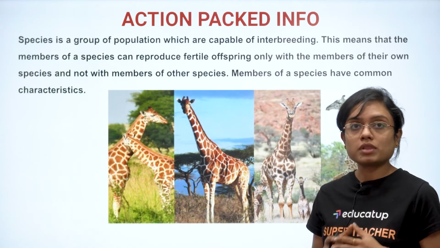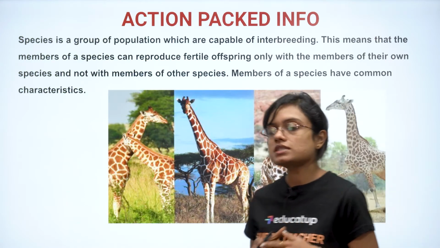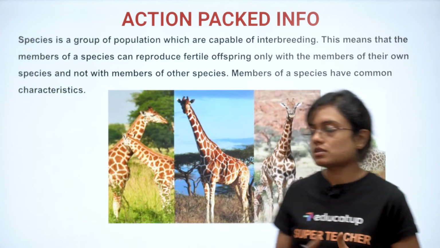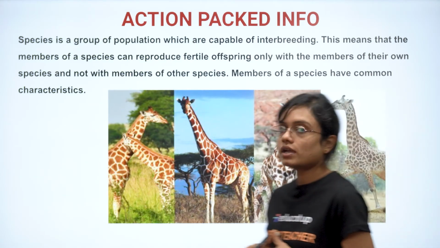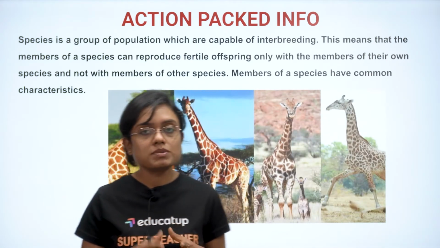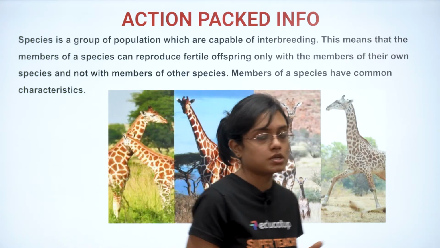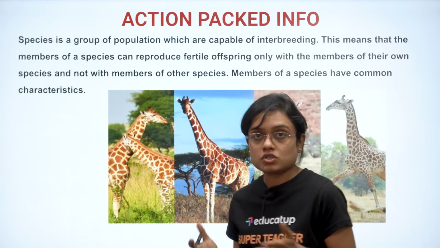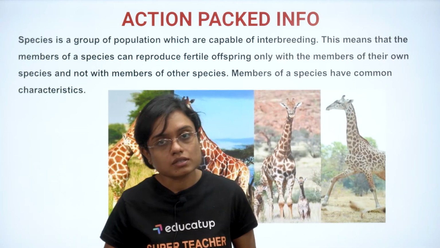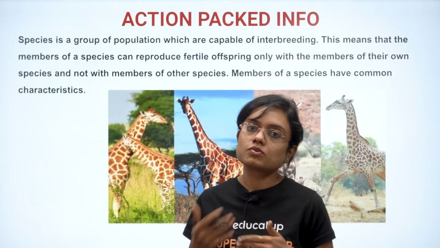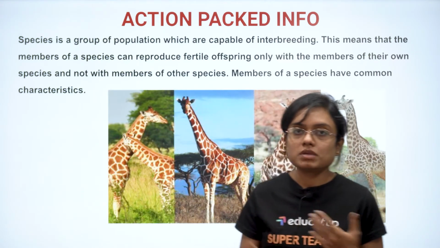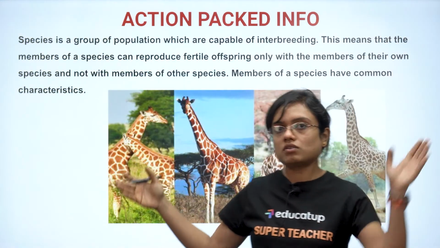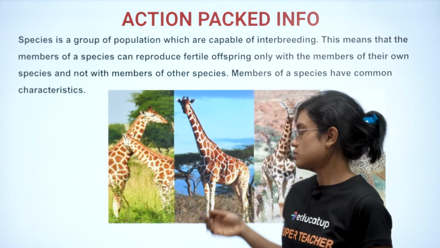Now some more action packed info, guys, for you. A species is a group of population which are capable of interbreeding. Species का मतलब क्या होता है कि जो आपस में interbreed कर सकते हैं, जो offsprings पैदा कर सकते हैं, those belong to one species. All right. Now this means that the members of a species can reproduce fertile offsprings only with the members of their own species and not with the members of other species. Members of a species have common characteristics. For example, human beings, Homo sapiens, are one species. So human beings can interbreed, they can produce offsprings, but they cannot produce offsprings with an elephant or tiger or giraffe. No, they can't. So that is a species.